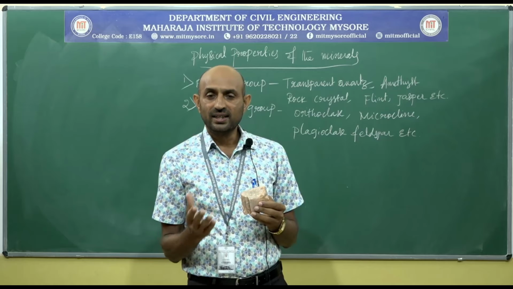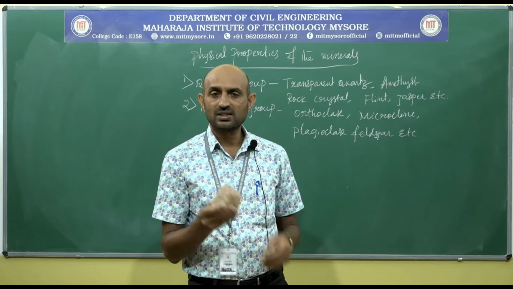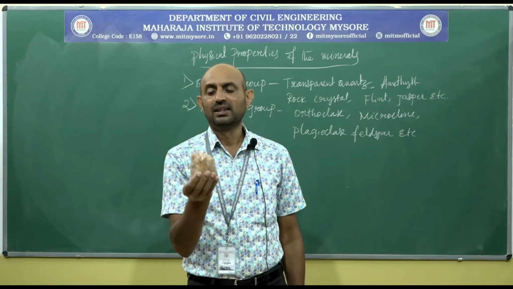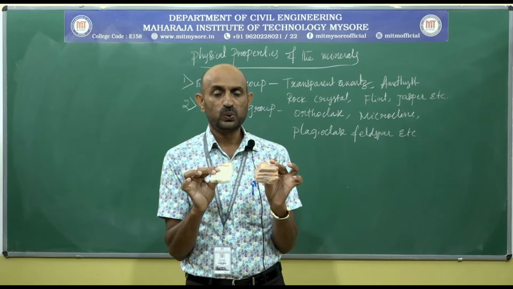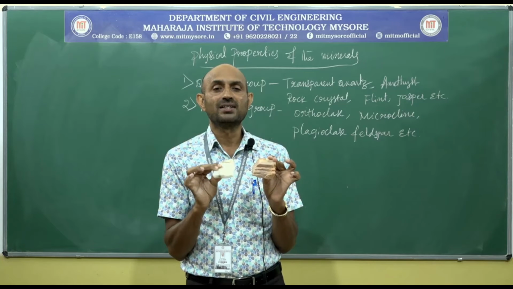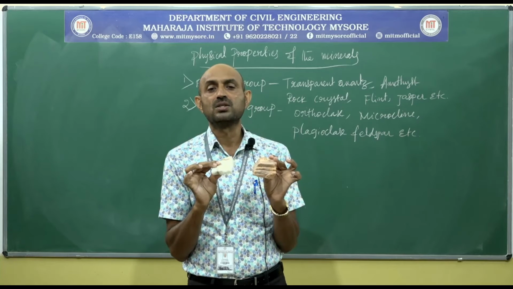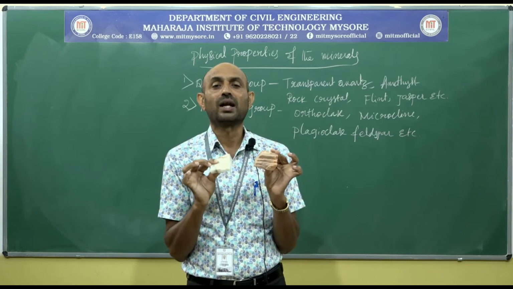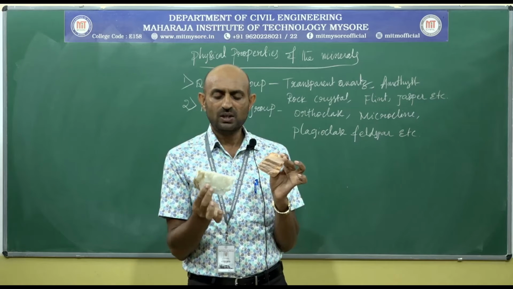Then occurrence: it occurs in igneous rocks and even metamorphic rocks also. In igneous rocks, without this orthoclase feldspar, there is no granite on the earth. In acidic igneous rocks, without these two minerals, we do not find syenite rock. Syenite is an intermediate igneous rock. Without these two minerals, there is no syenite porphyry. Without these two minerals, there is no trachyte. Trachyte denotes trachytic texture, whatever it is.